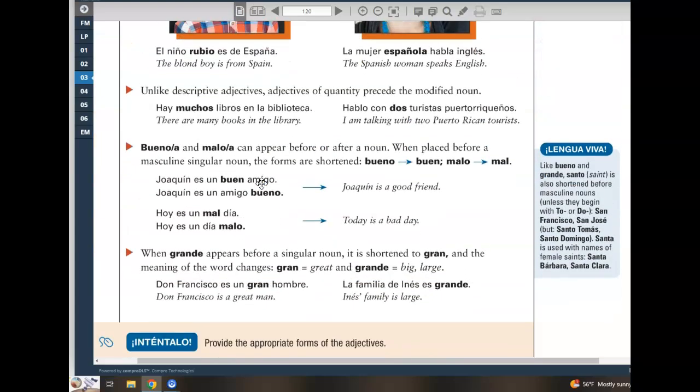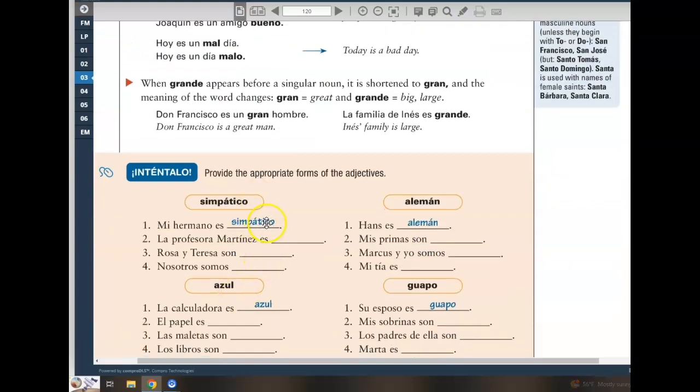Simpático is masculine singular. I'm not going to go back in the notes. You can see on page 118, based on the O ending, it's a masculine singular adjective, which would agree with the masculine singular noun that it modifies. La profesora Martinez es simpática. Simpática, feminine singular. La profesora, feminine singular. Rosa y Teresa son simpáticas. Simpáticas, feminine plural. Rosa y Teresa, feminine plural. Nosotros somos simpáticos.